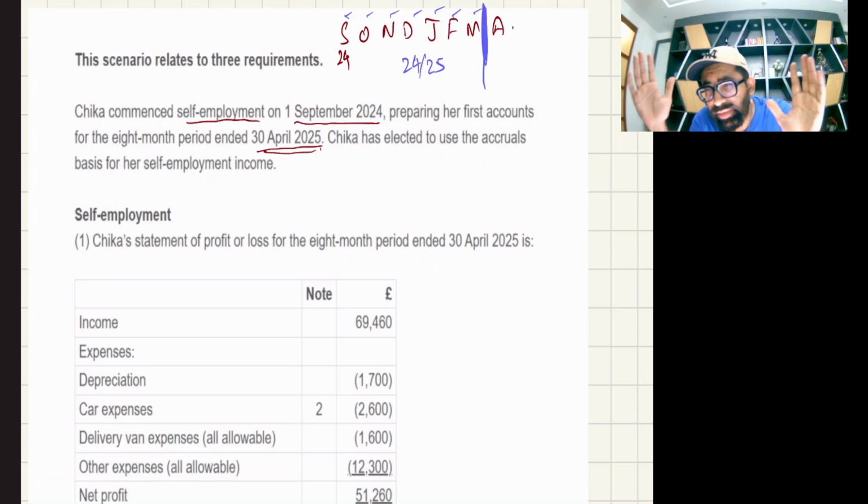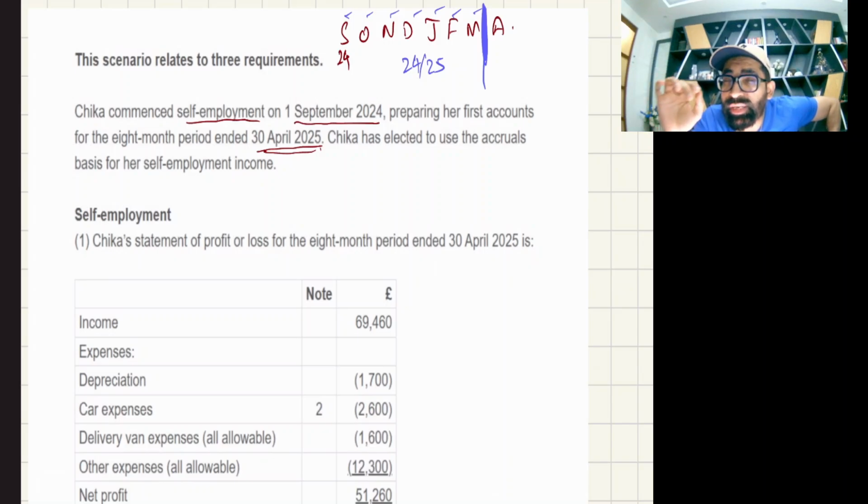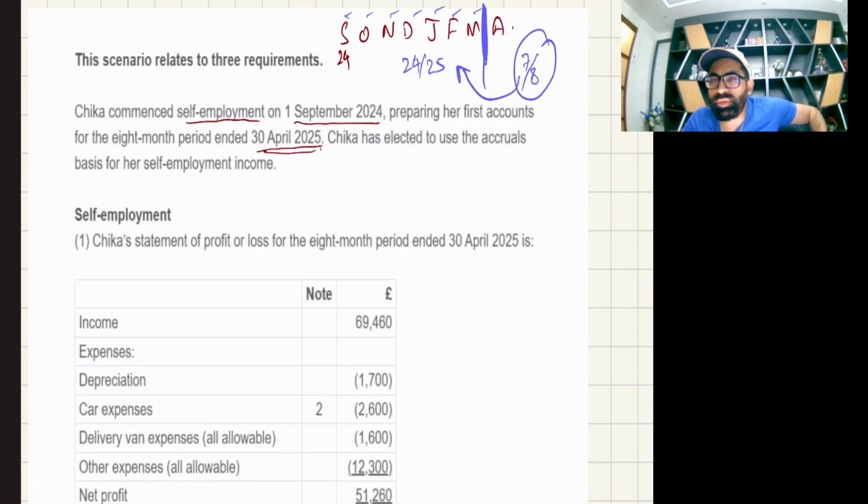So in the end, when I will be calculating the tax adjusted trading profit for 8 months, then I will apportion like this: 7 upon 8, that out of 8 months, 7 months lie in this fiscal year. So 7 months profits will go here, and 1 month profit of this accounting period will go in the next fiscal year. Yes, we have done this thing in class as well.